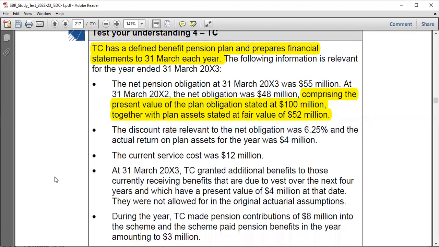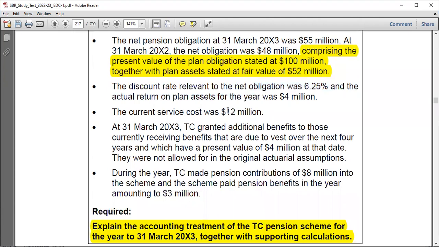Other items given here are current service costs, 12 million. You can also be given past service costs, but sometimes they will give it to you in words. You have to read the question carefully and know that by yourself.